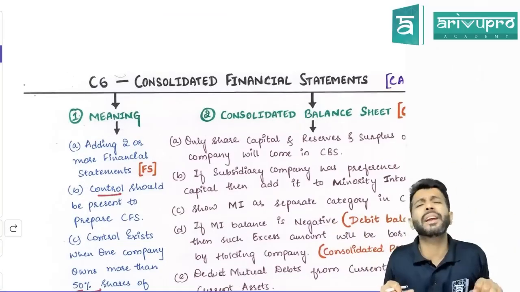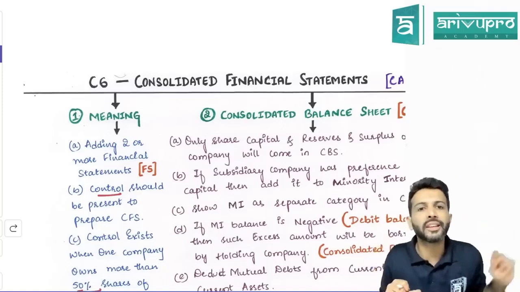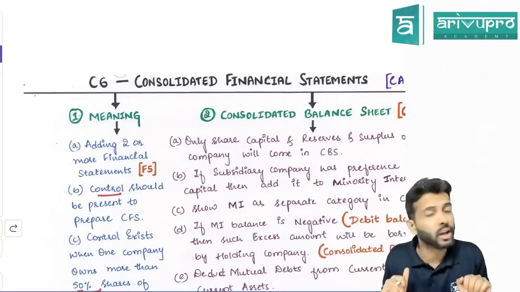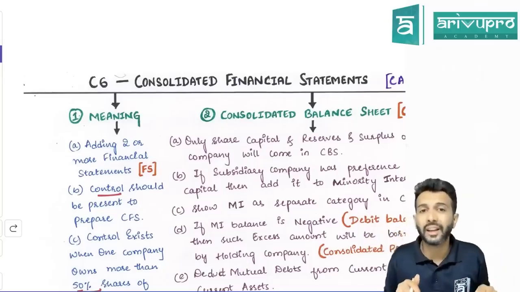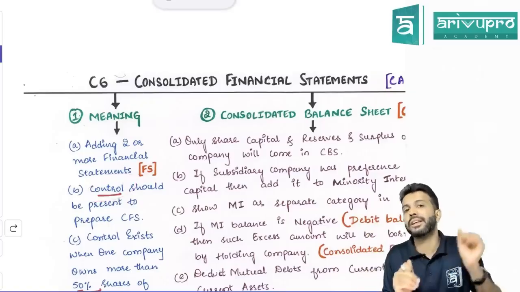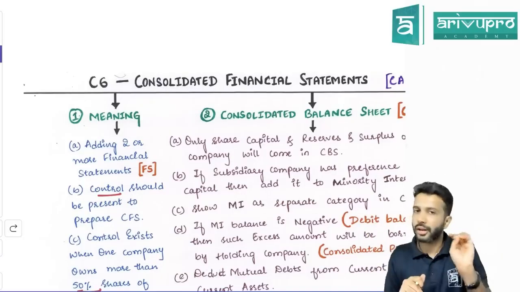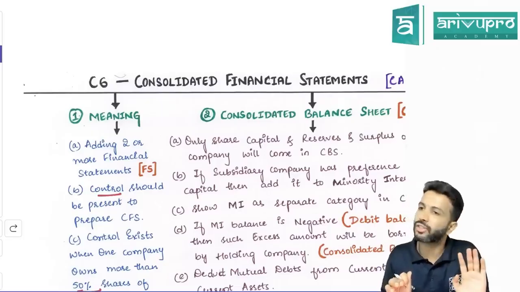Can you add any random company's financial statements? Like ArivuPro's financial statements with Reliance's financial statements. Is it possible to add? No. If you want to prepare consolidated financial statements, there has to be one key aspect called control. Only one company controls the other company. Then only we need to prepare consolidated financial statement. Otherwise, if this control is not there, consolidated financial statement is not necessary.